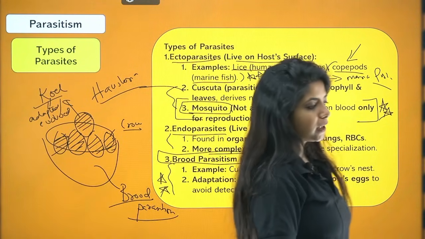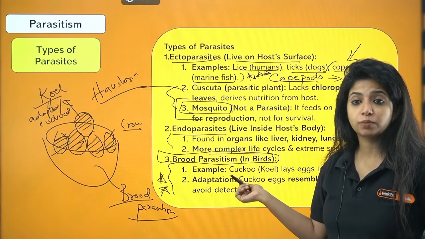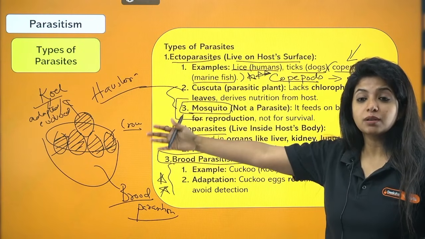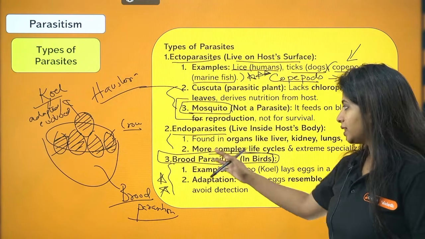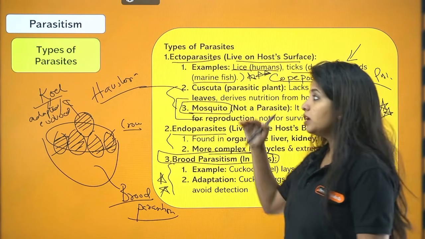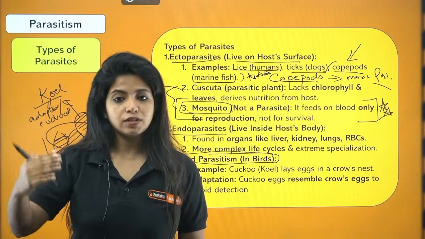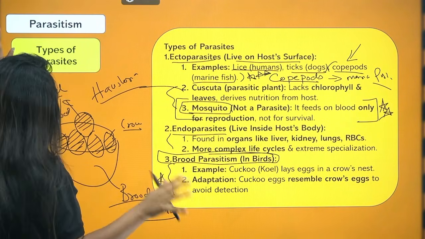So the crow does not know that. Crow provides nourishment, crow provides everything, which is why there is a plus-minus relationship. Okay, because it is harmed, it is giving its energy to growing something else which is not its own. That is why it is coming under parasitism. And the example is brood parasitism. Always remember, the koel or the cuckoo which is there, it evolves in a way that it resembles the host egg. Cool? Yes.